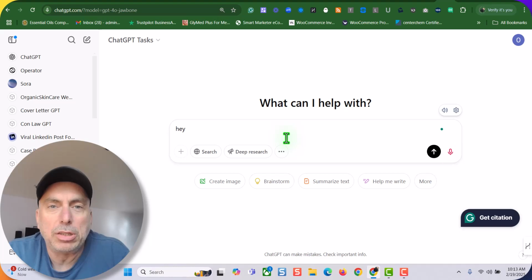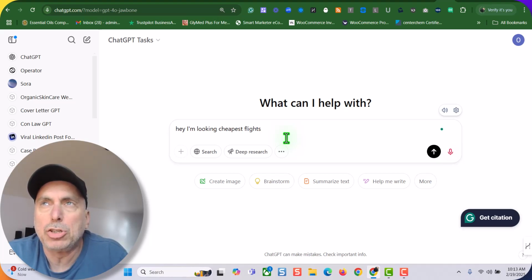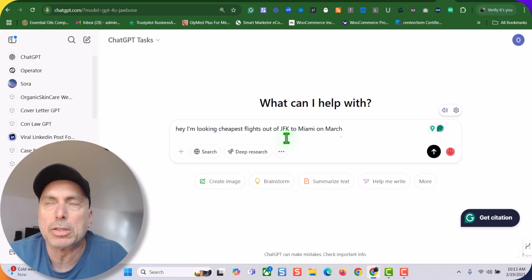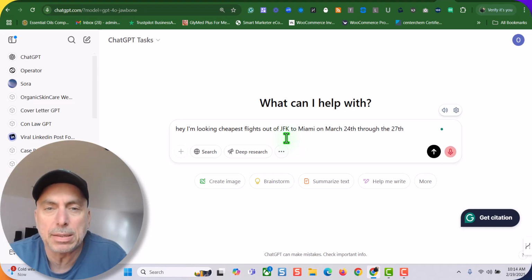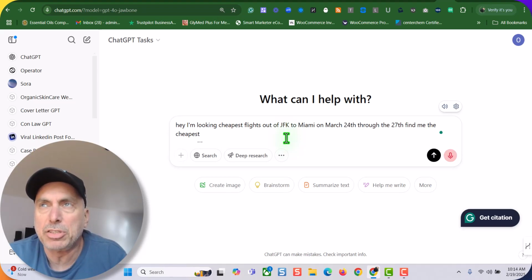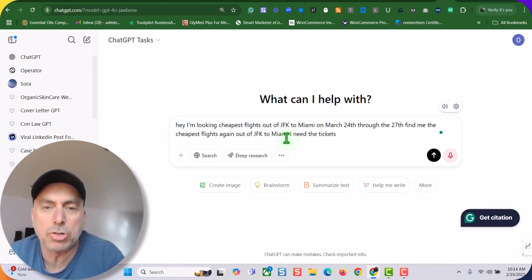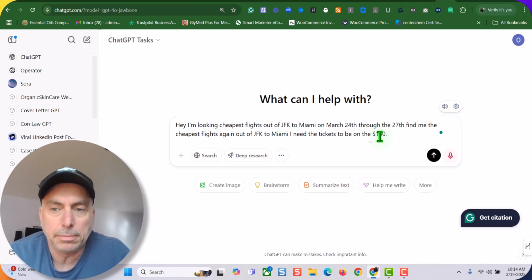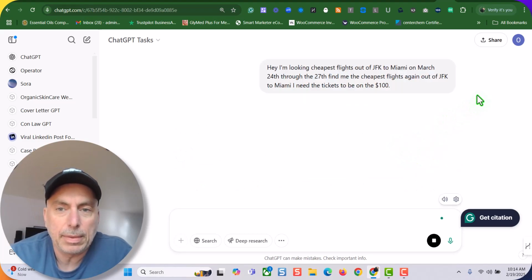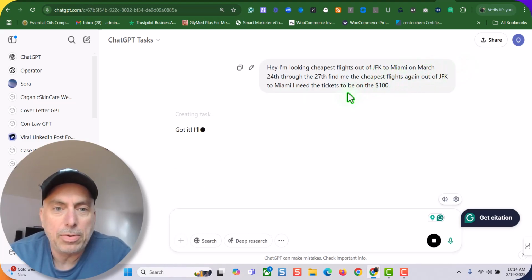Hey, I'm looking for the cheapest flights out of JFK to Miami on March 24th through the 27th. Find me the cheapest flights again out of JFK to Miami. I need the tickets to be under $100. So we create a task right in there. Boom. Let's click. And now we create a task.